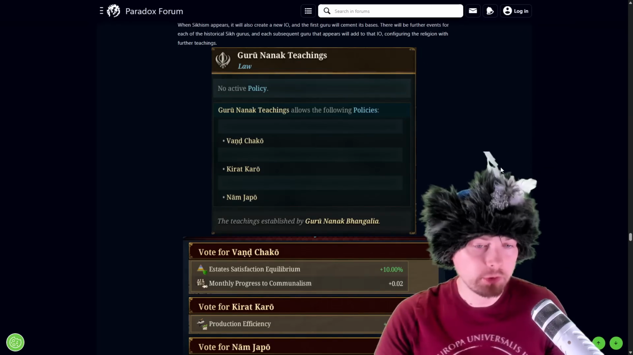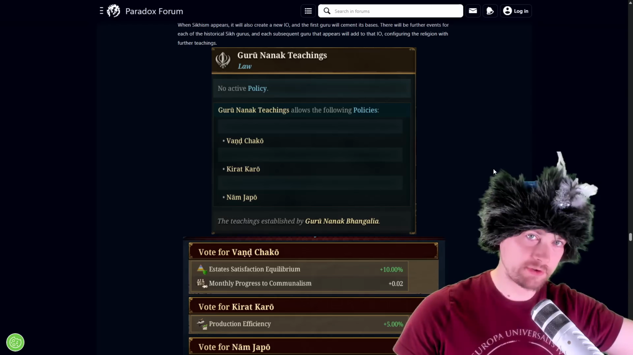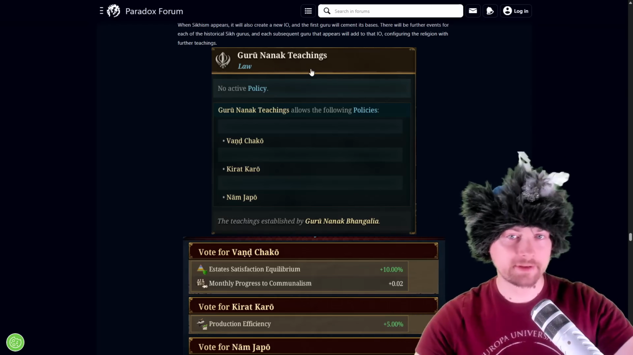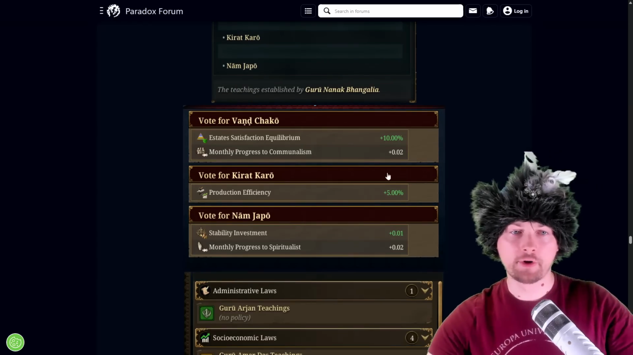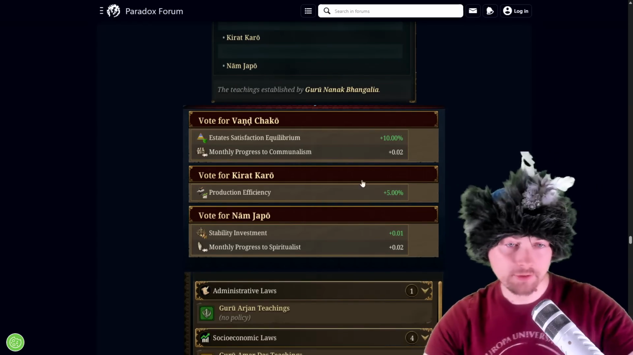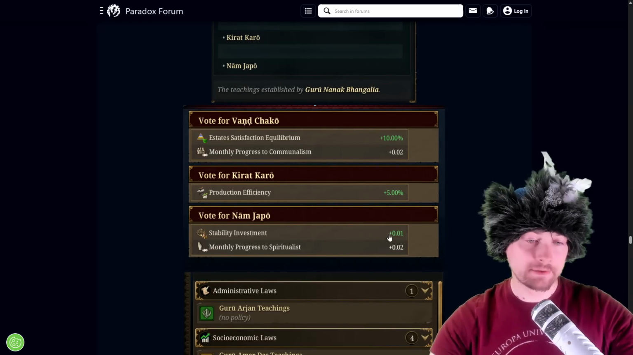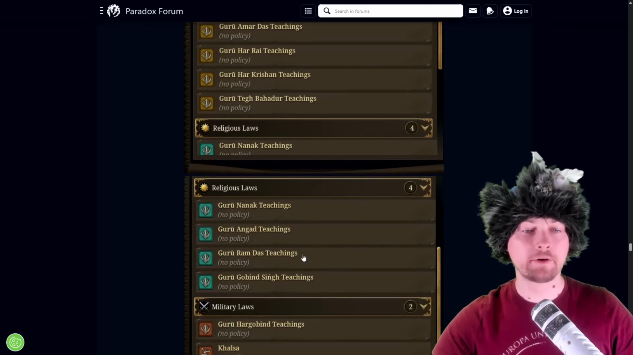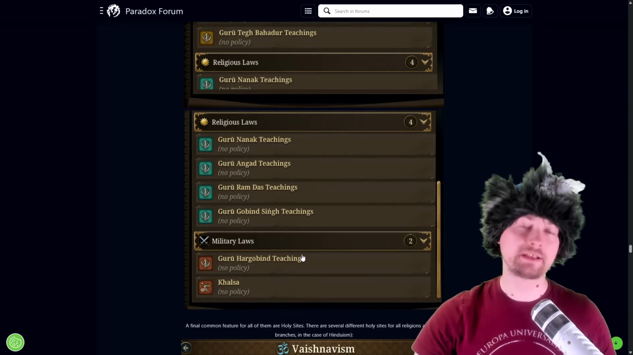But yeah, with each guru, you'll be able to choose from one of the 3 bonuses of the teachings of that guru. So for example, for the Guru Nanak teachings, so that first one, we can choose from a bonus to estate satisfaction, production efficiency, and stability investment. And there will be plenty of policies coming in over time with the new gurus incoming.